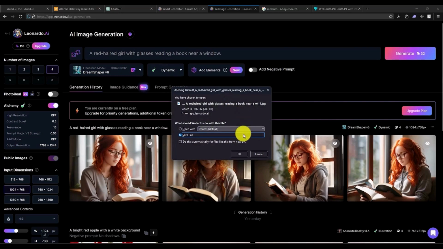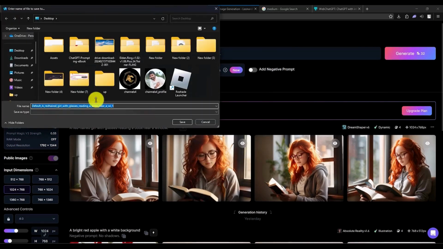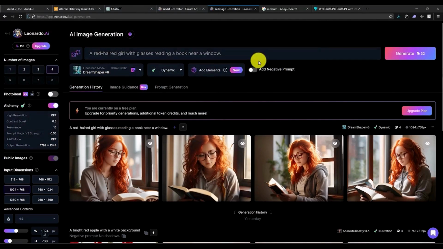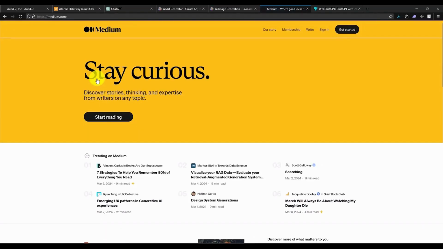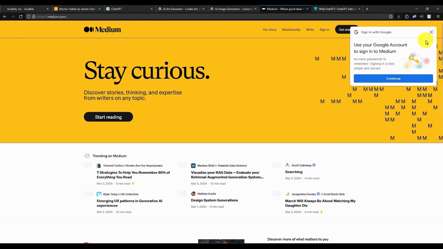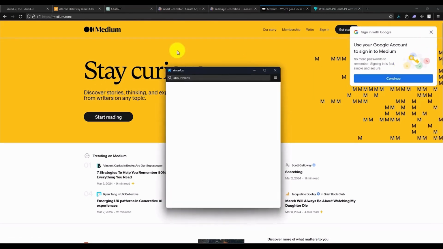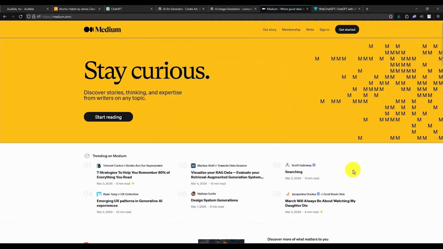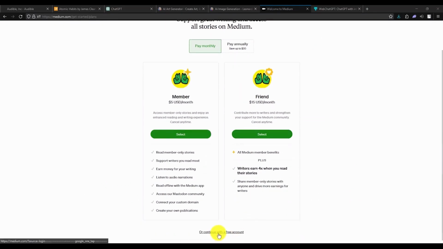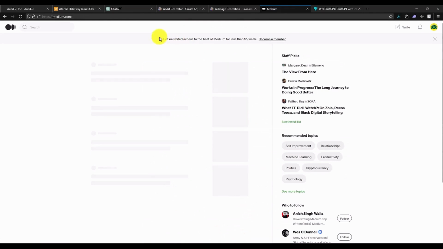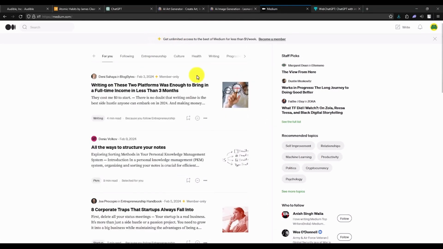And now it's time to start your article. So firstly, save your image to a location. Now just simply go to a website where you can host your article. Like for example, Medium or Vocal. You can use both of them. So click on Medium right over here. And then just simply do a quick free sign up. It's totally free. Now when you will be at this page over here, scroll down and click on continue with a free account. Now, once your account is made, just simply choose the option of write.